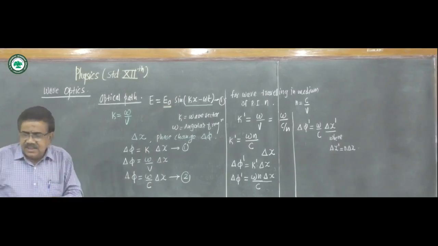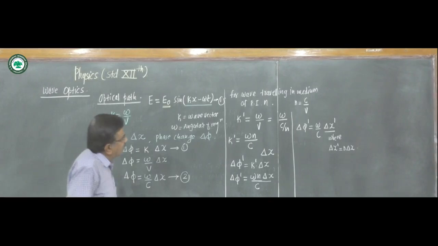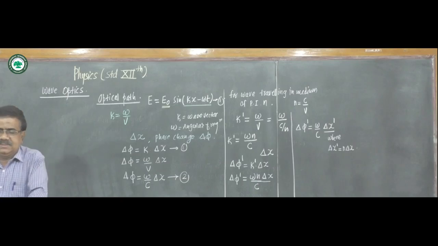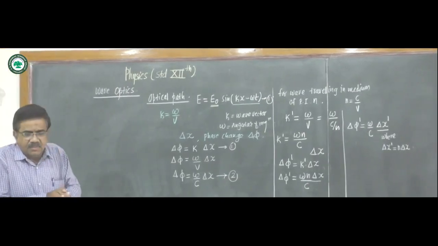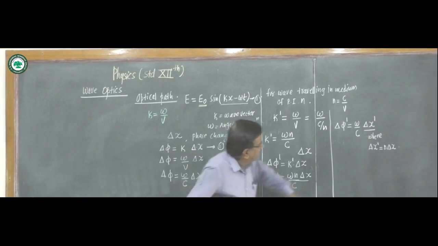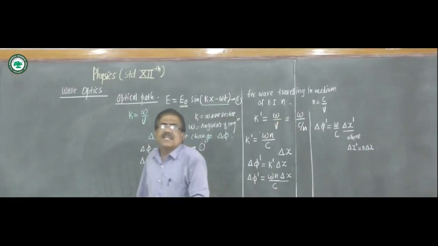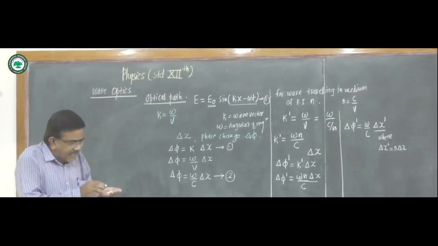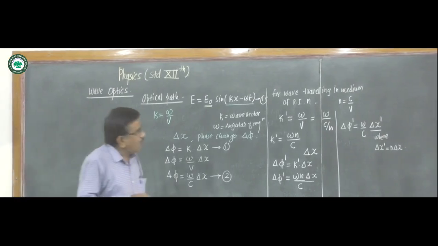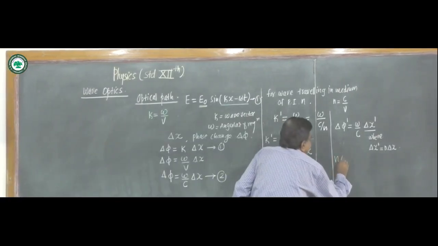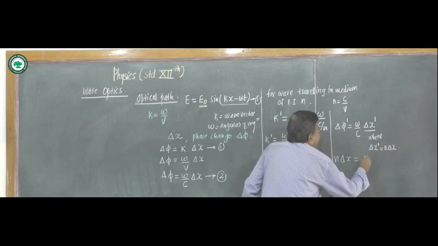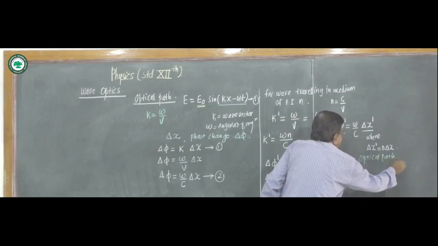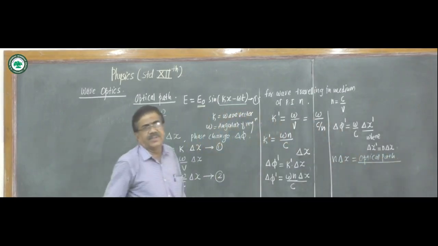Here we say that path length of delta x in a medium of refractive index n is equivalent to path length of n delta x in vacuum. And this n delta x is called the optical path traveled by the wave.